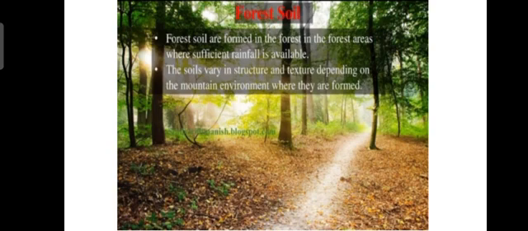Means, according to the climatic condition of the mountain, like various types of forest: evergreen forest, deciduous forest, mangrove forest. So the soil depends on the climatic condition of that particular type of forest.